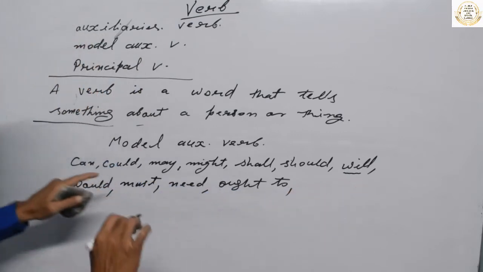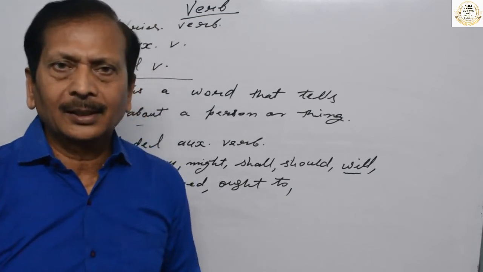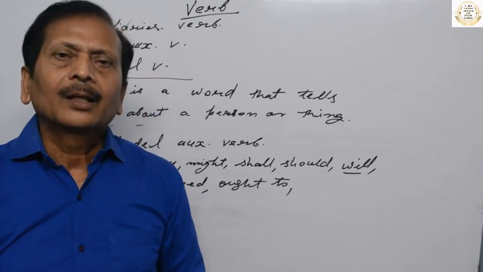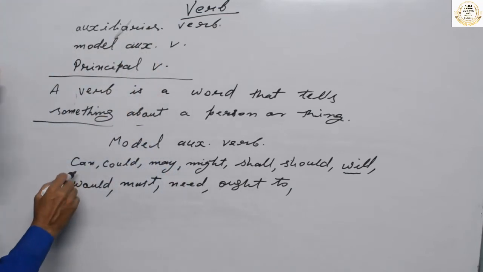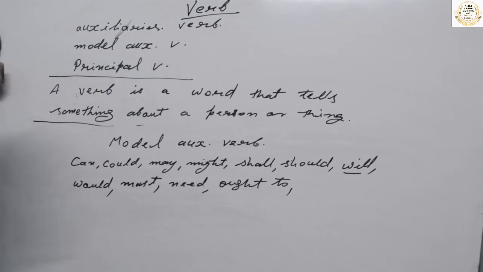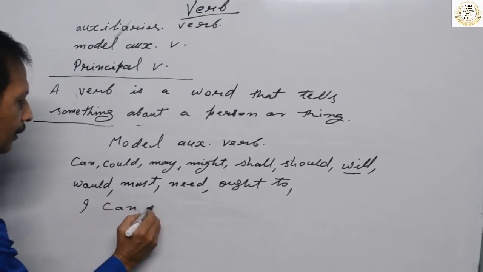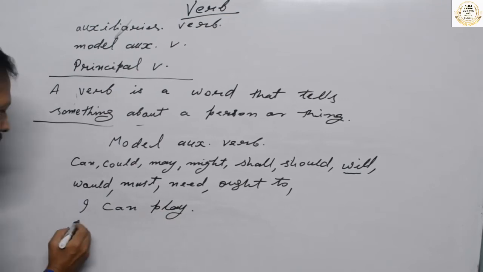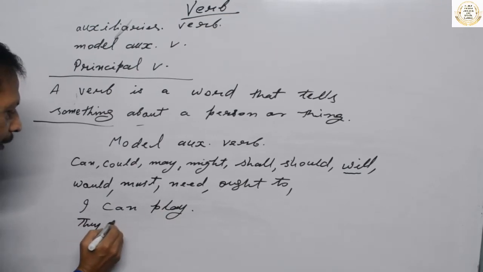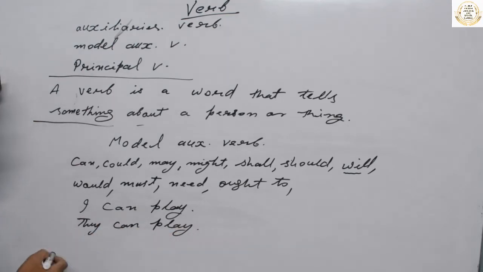About modal auxiliary verbs, there is one very interesting thing. Do you know? You can use them with singular subject or plural subject, both. This is wonderful, interesting. I can play. They can play. What do you see here?